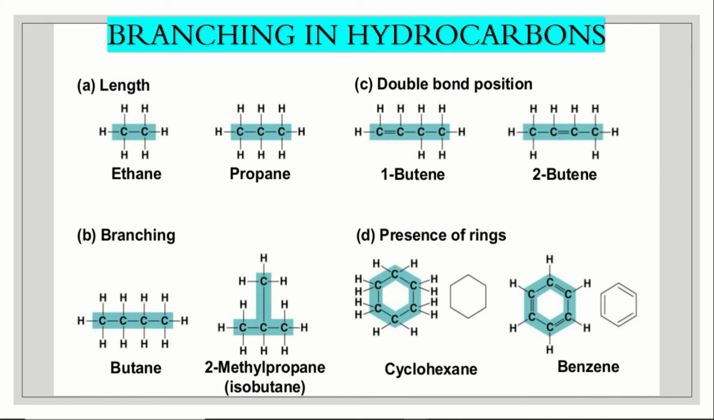And the most important structures are cyclohexane and benzene. In most of the papers they have asked us to write the structure of cyclohexane and benzene. So benzene is the aromatic hydrocarbon, and you can see here the alternate double bonds and single bonds in that. And it is a very important structure.